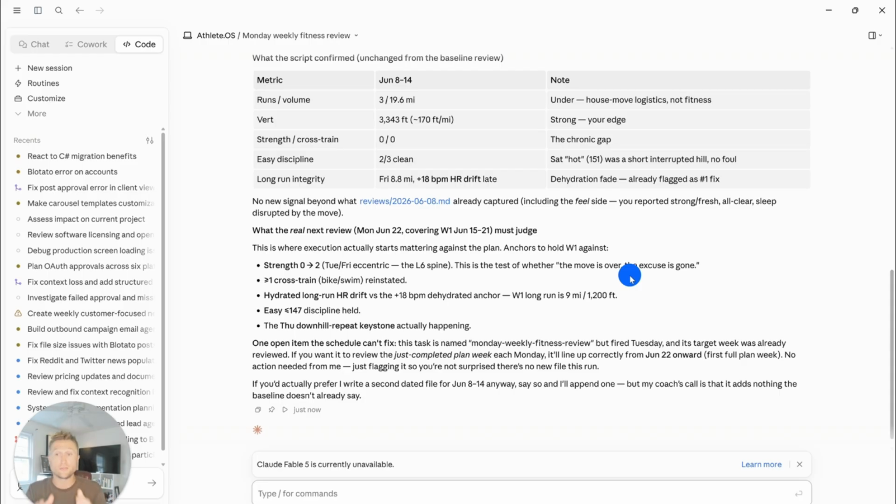Now, there are ways to get Claude Code to get your Athlete OS to actually send to your cell phone, whether it's via Gmail or Telegram. Those are a little bit more advanced features than we're going to cover in this 7-day challenge, but don't worry, I've made modules directly for those. So if you're interested, go check those out, because it's really powerful when you can start talking to your Athlete OS.